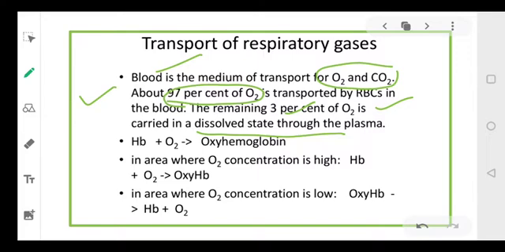Now whenever Hb, your hemoglobin, combines with oxygen, then we call it oxyhemoglobin. ठीक है, तो हम इस कॉम्बिनेशन को oxyhemoglobin कहते हैं.